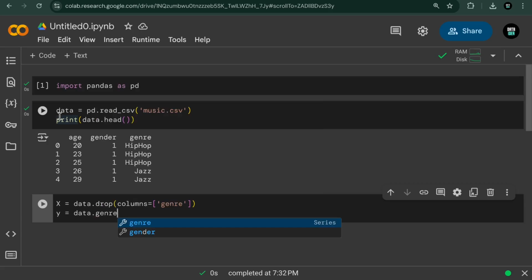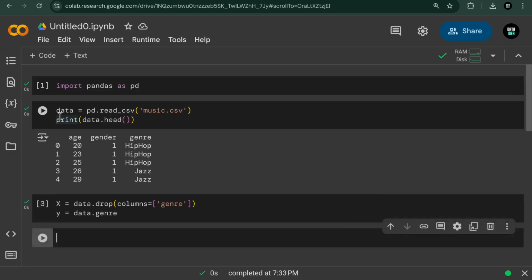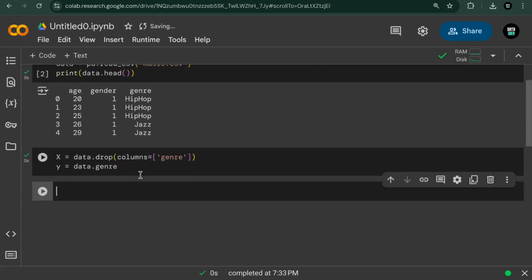Really simple. Next, we want to split our data into training and test sets. This is important because once we are done training our model, we want to see how it's been performing. We shall use the 80 to 20% technique for now.